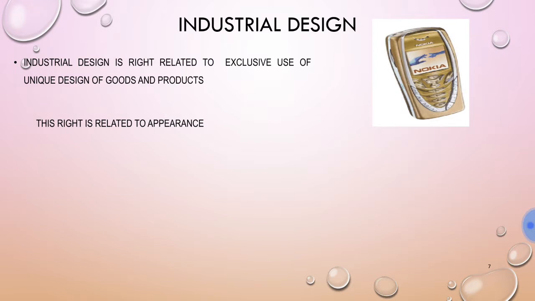Here the right is related to the appearance or the special design in which that product is created. You can see the particular Nokia mobile which was very popular in a particular design. So this is also industrial intellectual property, and only the owner of the industrial design enjoys the exclusive right over that design. He can make or manufacture the product in that particular design only. Other manufacturers and competitors are prevented from copying his design. This is also intellectual property, because the exclusive right is available to the design owner only.